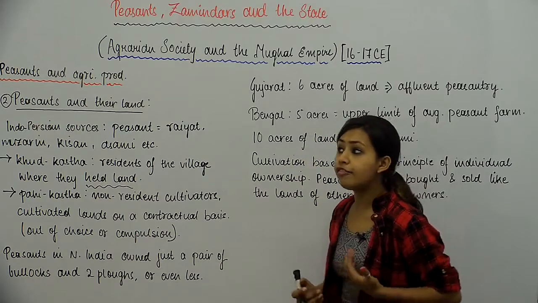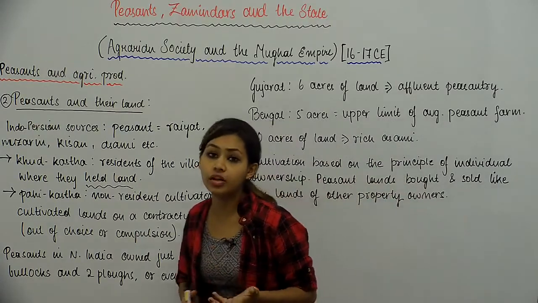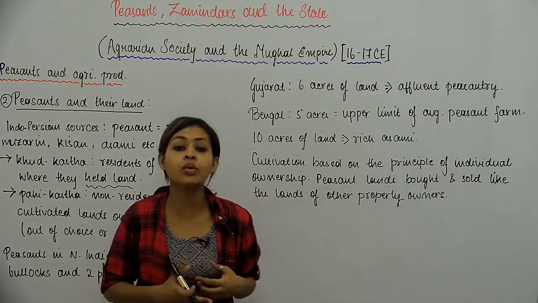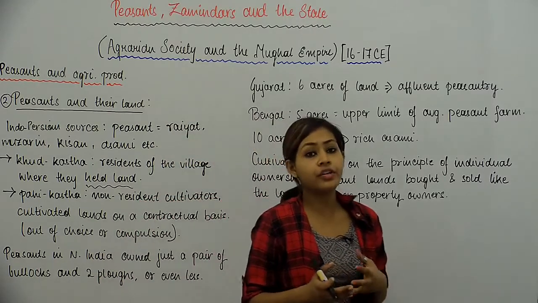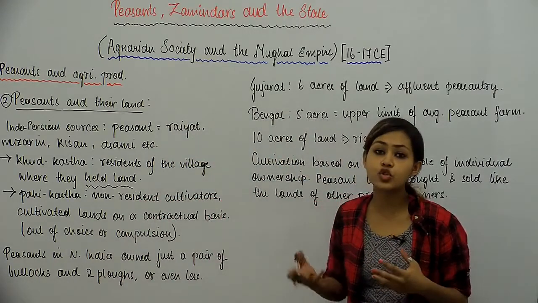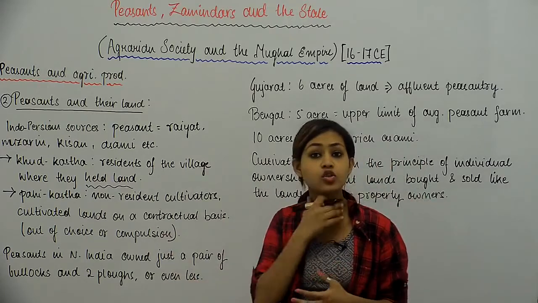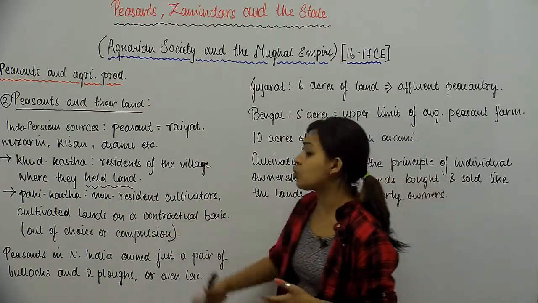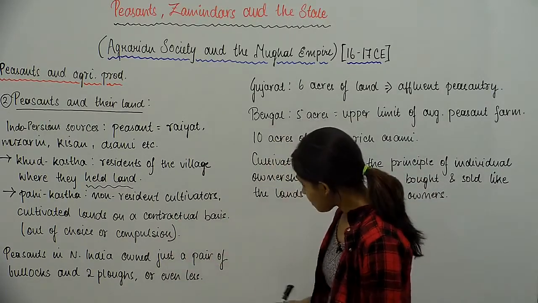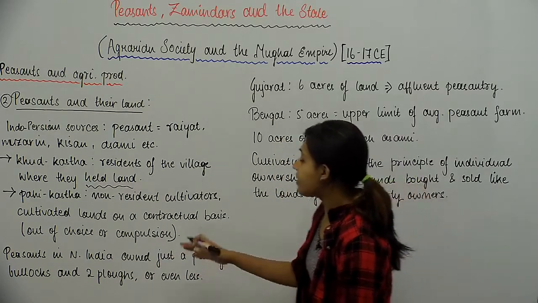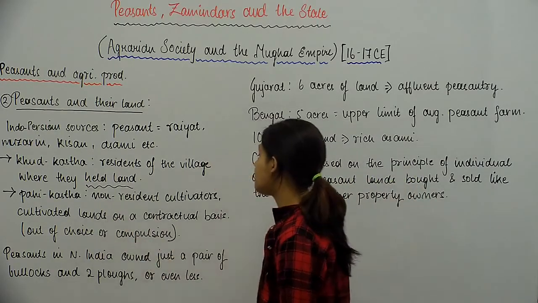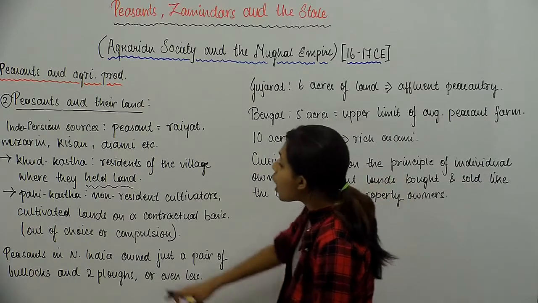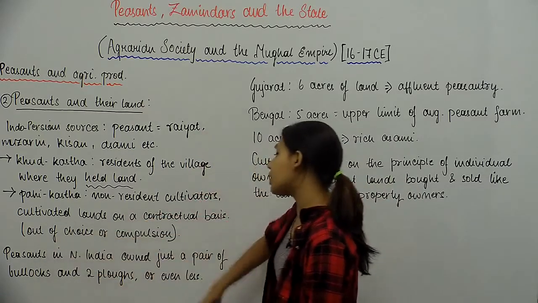and so these people, they also frequently, since they didn't have land in their own villages, often would have to live in other villages to work on other people's land. So these peasants were also non-residential. And the reason why they cultivated lands on a contractual basis was either out of choice or compulsion.